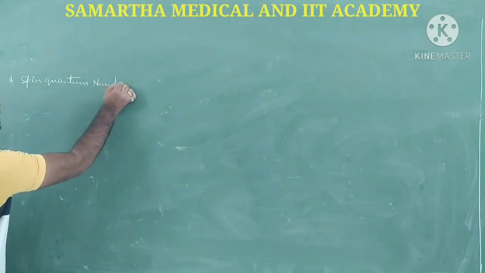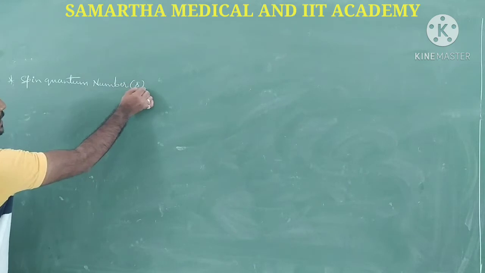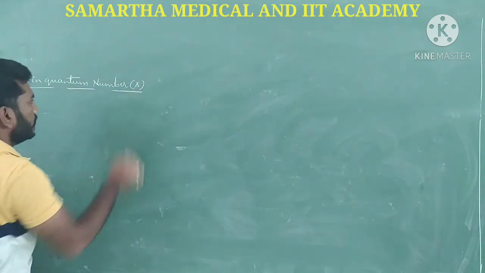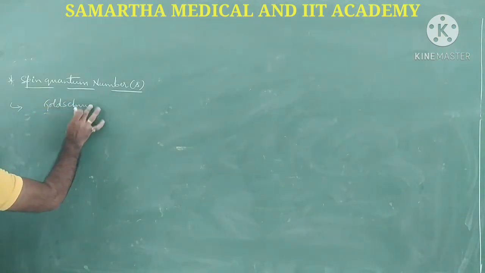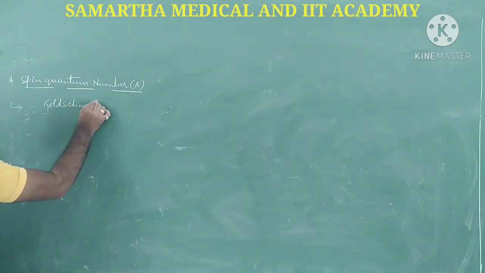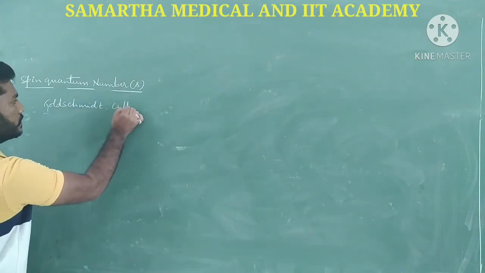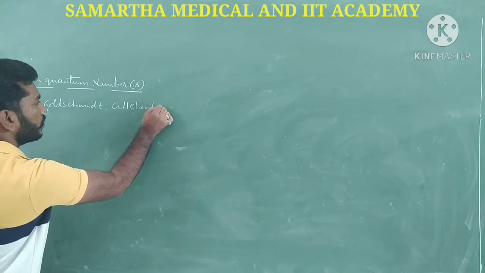Spin quantum number, symbol is S. So guys, the spin quantum number was proposed by two scientists. One is Goldschmidt and Uhlenbeck.